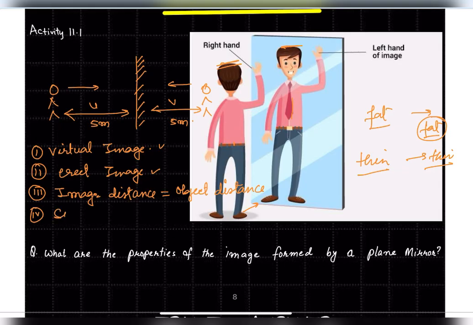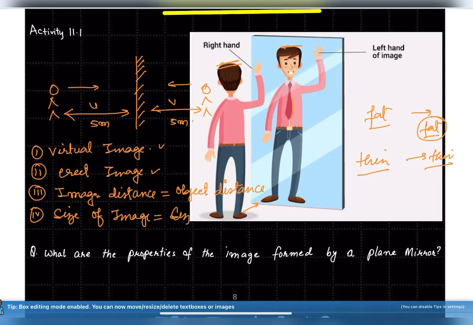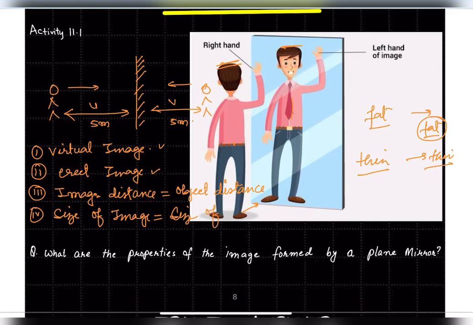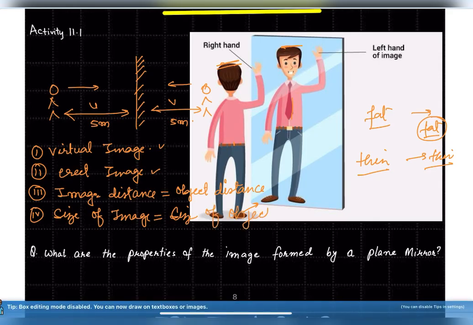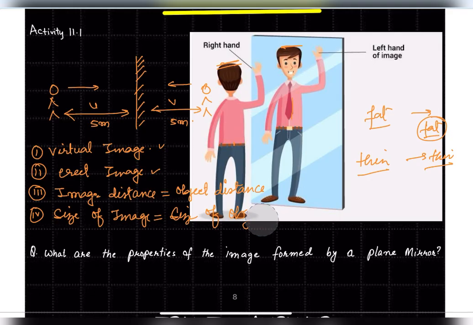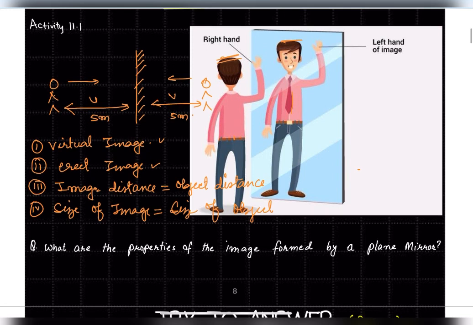So the size of the image and the size of the object are equal. I hope you understood this much. So this is another thing.